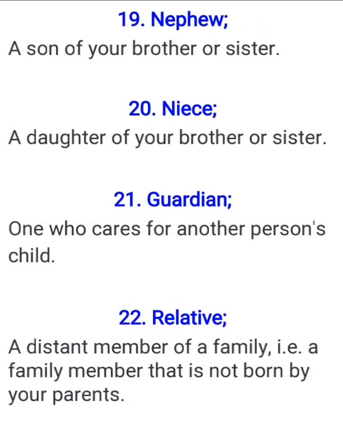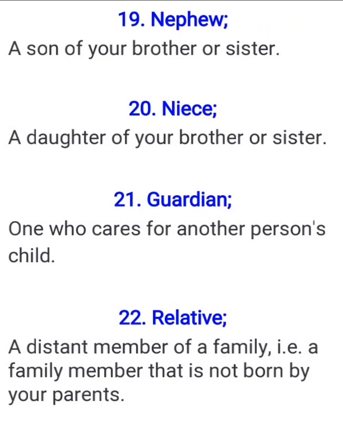Then we now come to guardian, one who cares for another person's child. Yes, a guardian is a person who cares for another person's child. So let's say a child, for example, an orphan who is now living with a family under the care of the family. So the parents of that family taking care of the orphan will be the guardian.